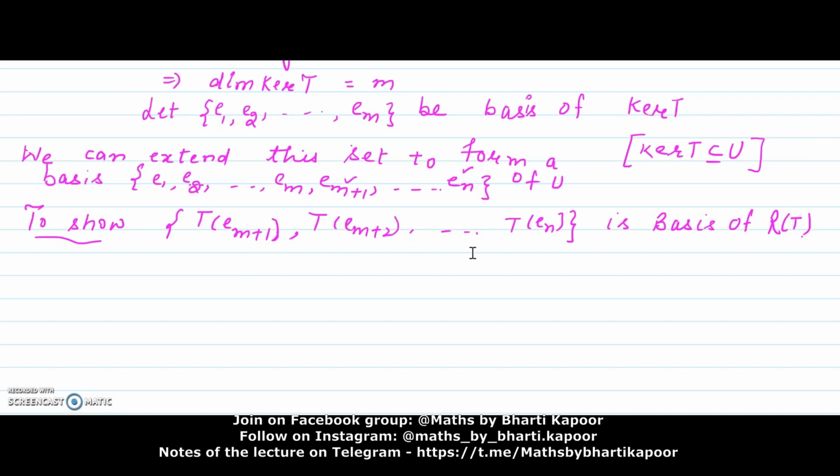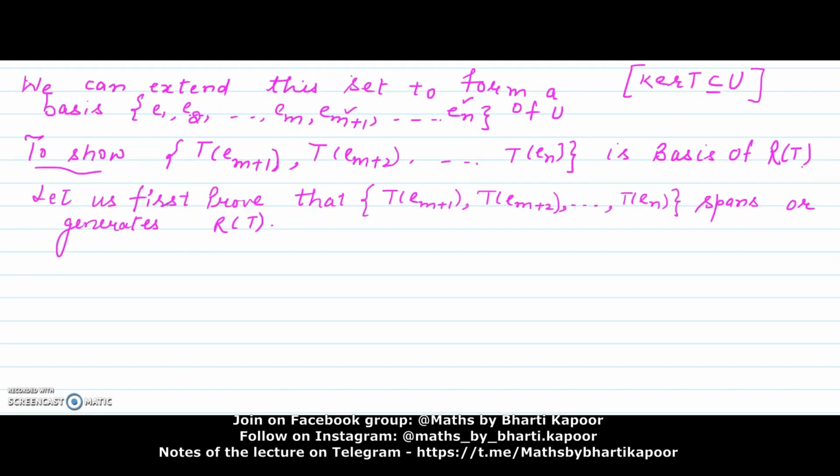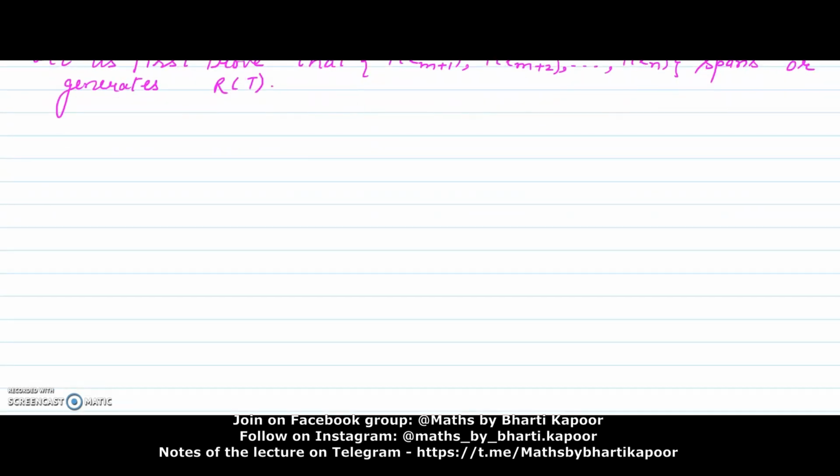If we prove that this is a basis of RT, then we can say that the dimension of RT, that is the rank of T, is n minus m, because we have added n minus m vectors to this set to form a basis of U. In order to prove that this set is a basis of RT, let's first prove that this set generates or spans RT.